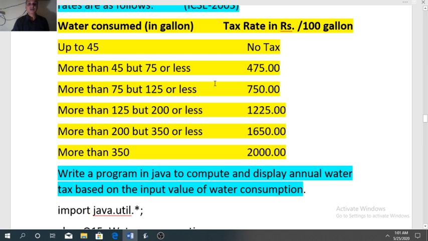Now we need to see what is the data type suitable. For accepting the water consumption, you can see here all values are given in integer. So we can decide int or double, no problem. And for tax also all values are given in round figures, no point is there. For both cases we can take int or double.